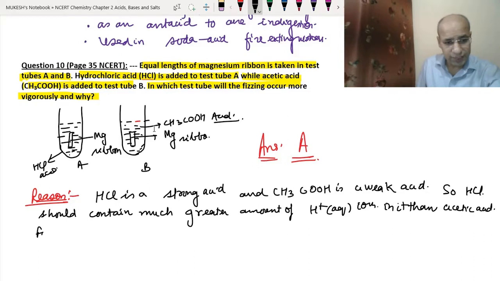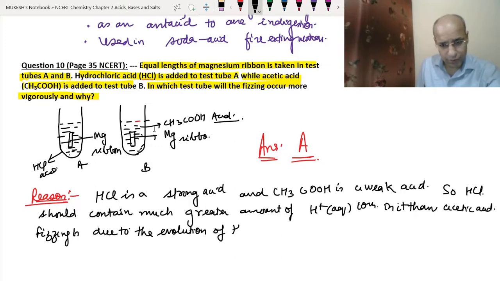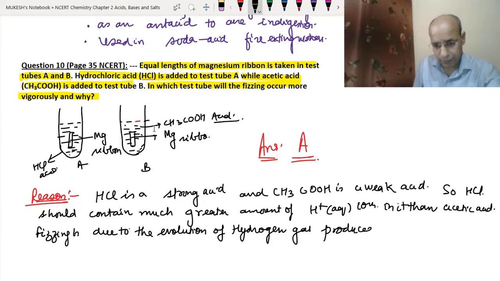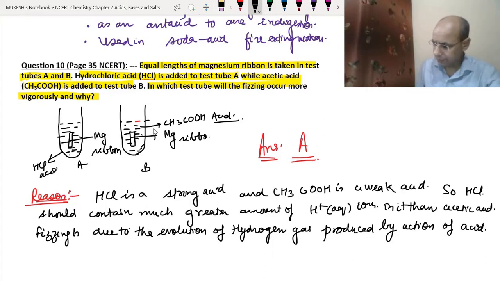Fizzing is due to the evolution of hydrogen gas produced by the action of acid on magnesium ribbon.